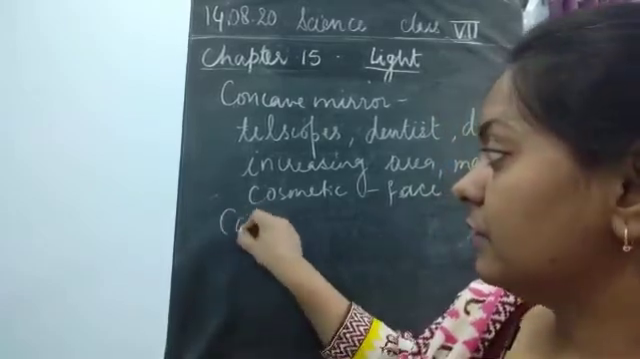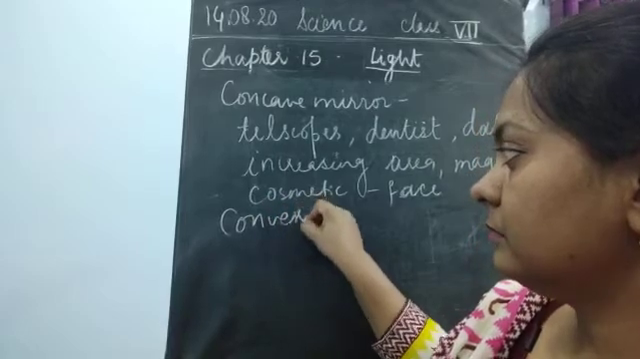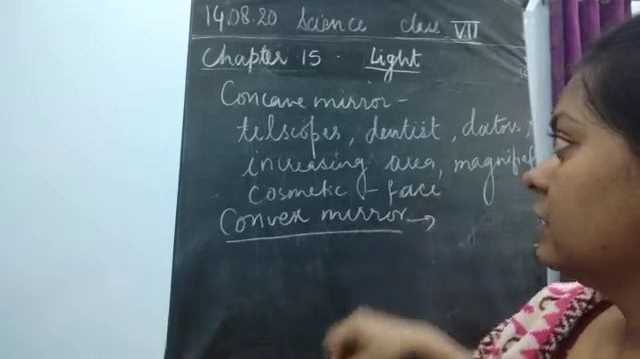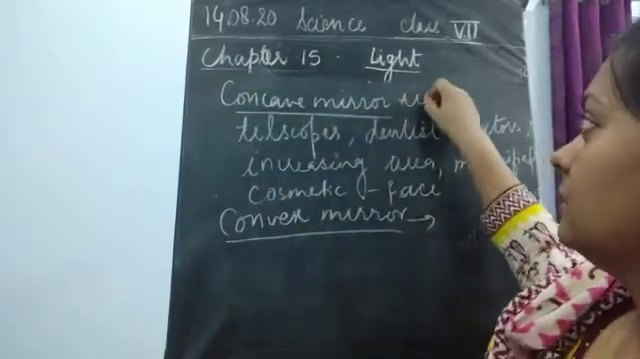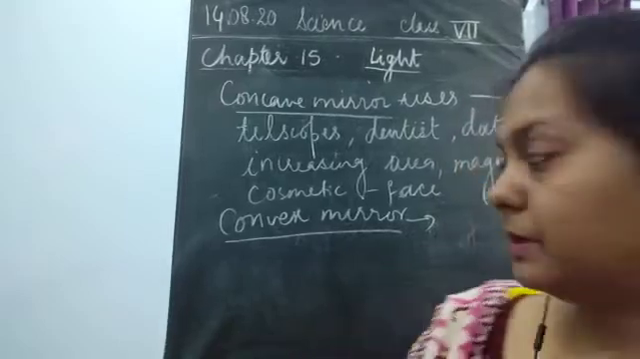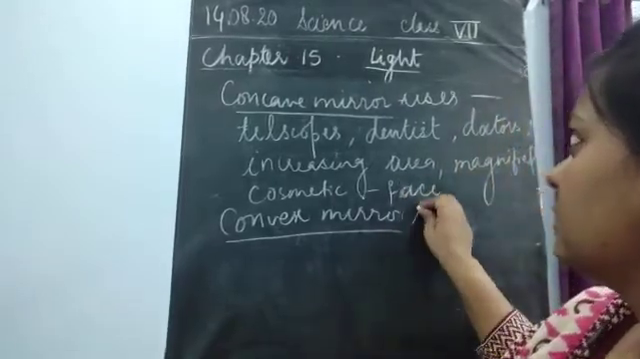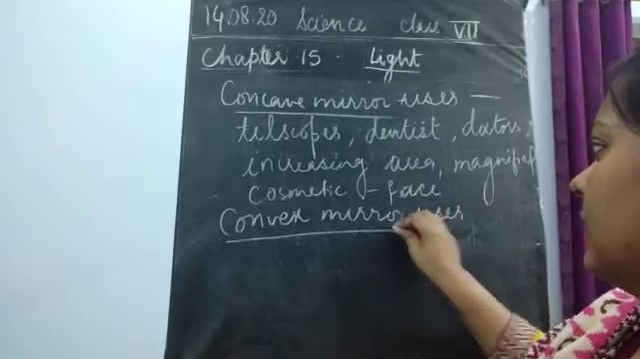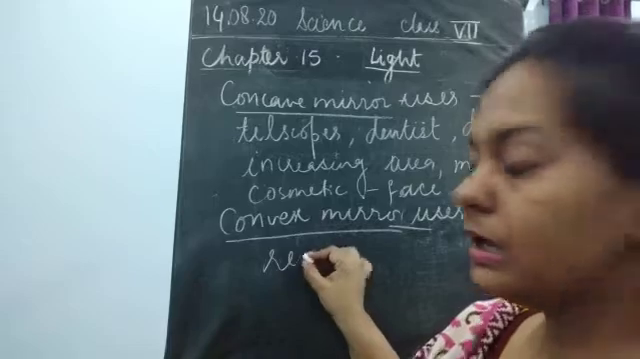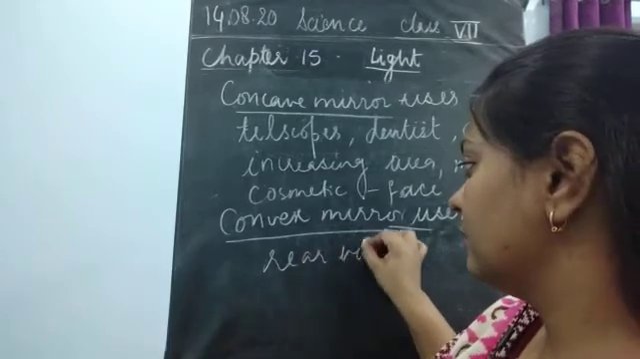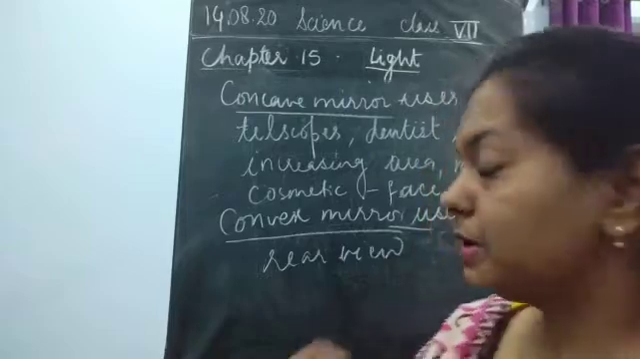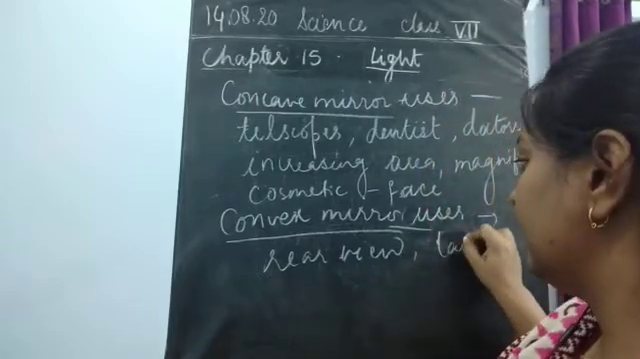Now I'll write down the uses of the convex mirror. We have seen the uses of the concave mirror, now the uses of the convex mirror. There are very few uses of convex mirrors. It is used to see the rear field. It is used as the rear view mirror in cars and vehicles, and it covers a large view.